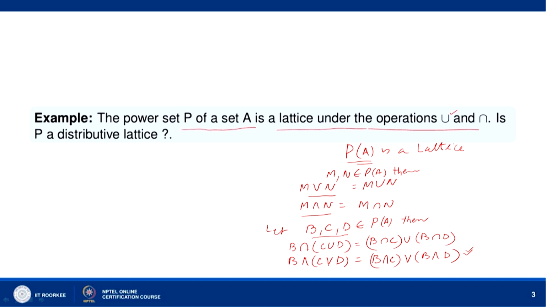And by duality theory, the other distributive law also holds good. So, we just have to prove one law, the other follows by the duality principle. Thus, P(A) is a distributive lattice.